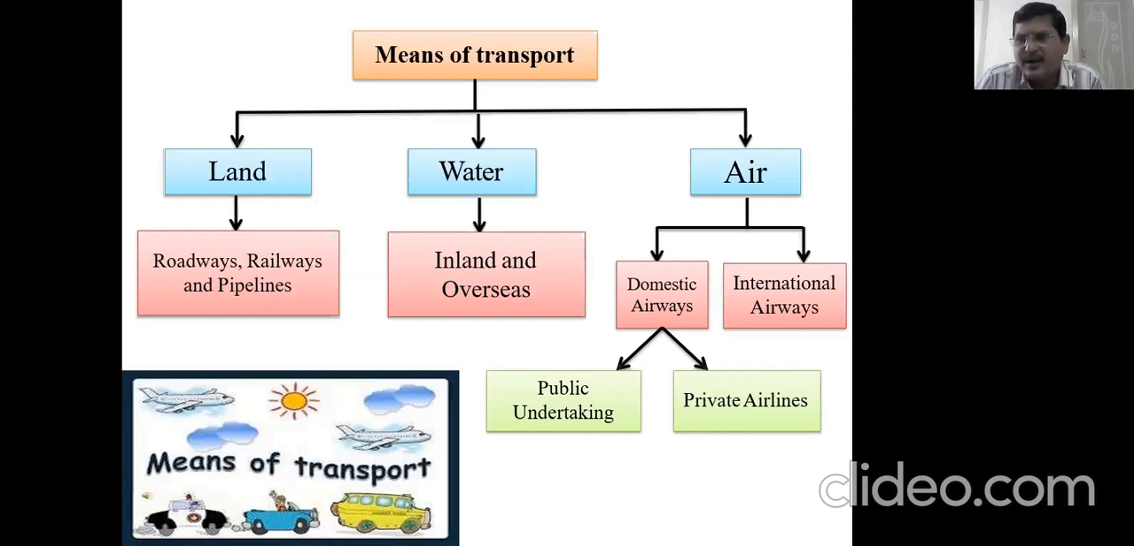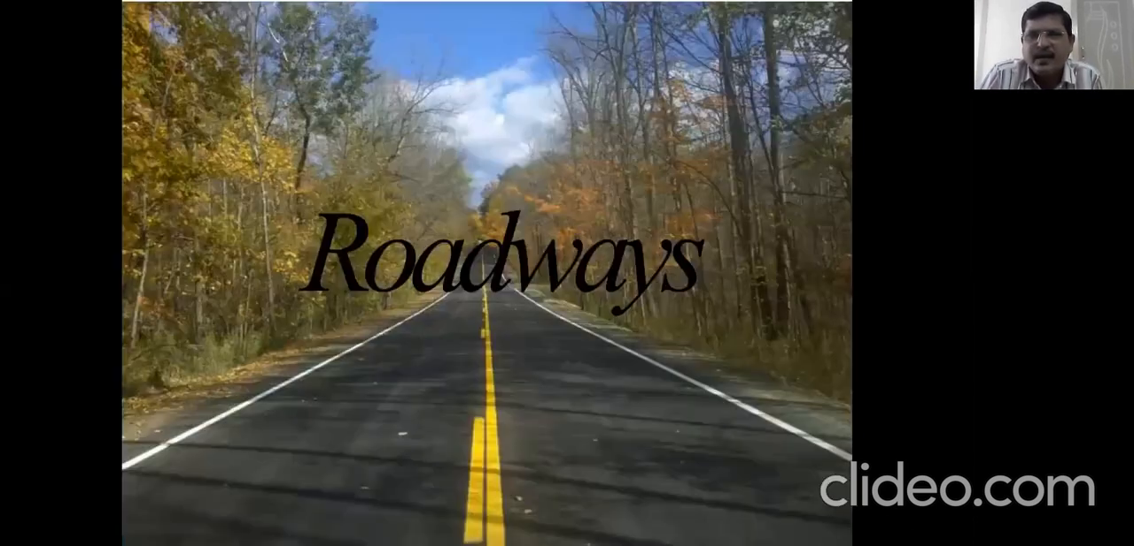And again, in airways we have public undertaking as well as private airlines. Public undertaking is run through the government. And private airlines, we have n number of private airlines. Now, first in detail we shall go, and we shall start with roadways.